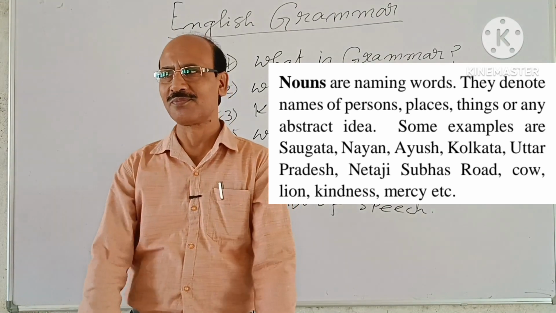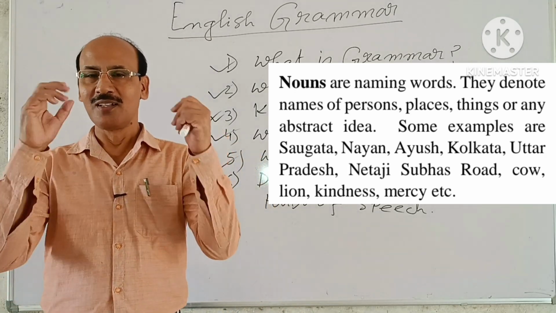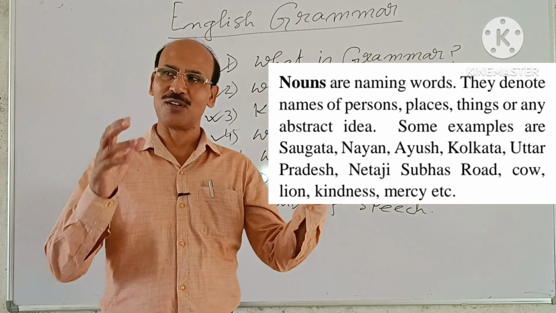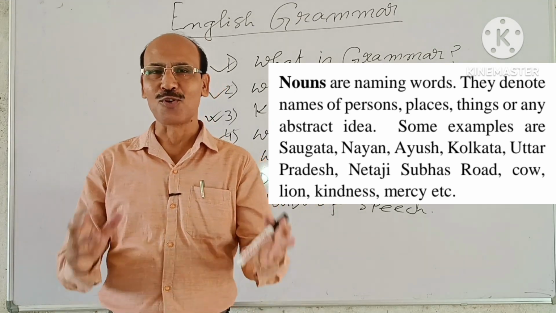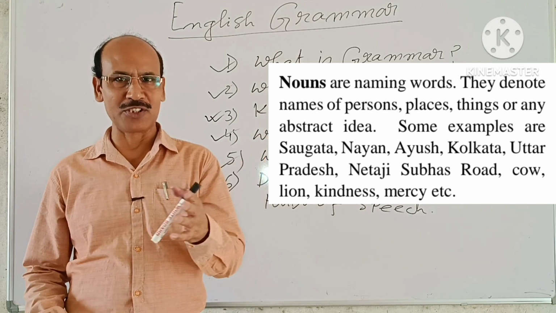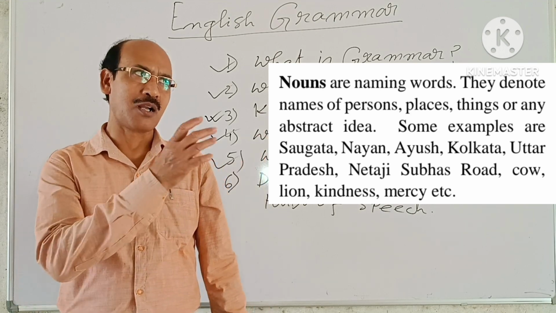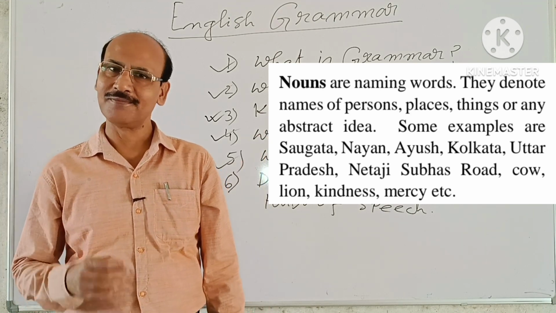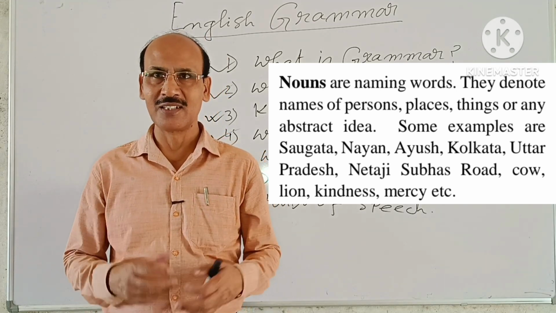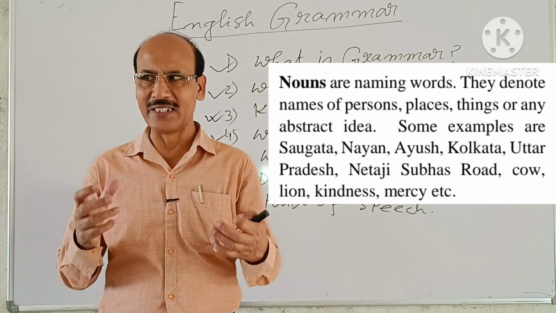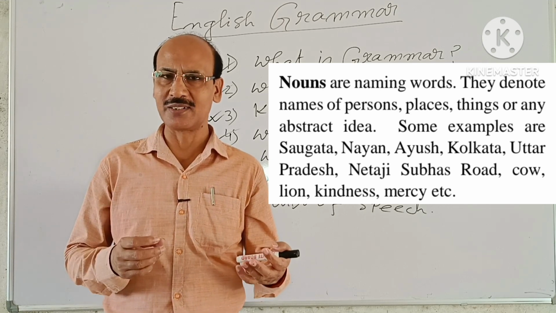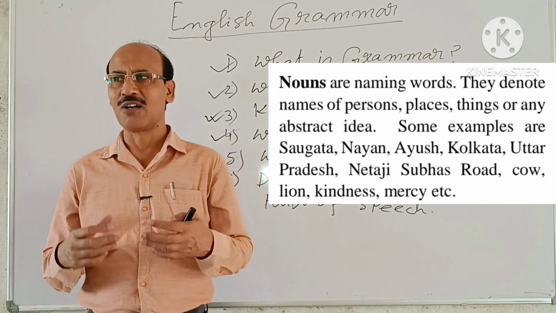For example, Nayan, Ayush, Saugata, Kolkata, India, Netaji Subhash Chandra Bose Road, cow, dog, tiger, kindness, mercy, honesty. These are the names of either persons or places or things.